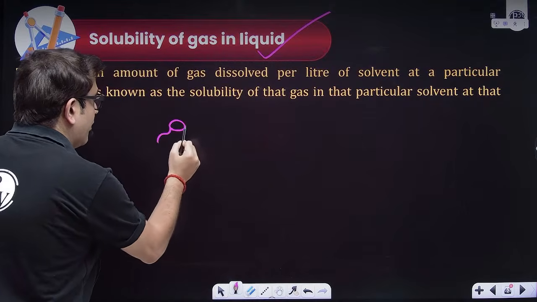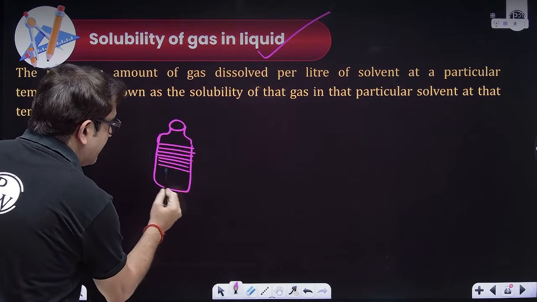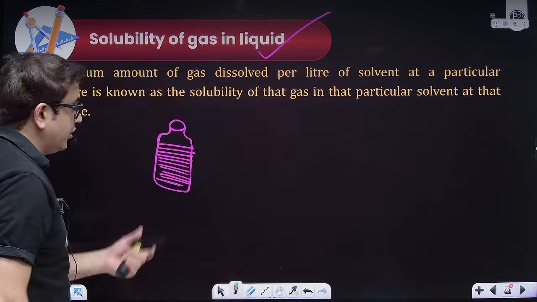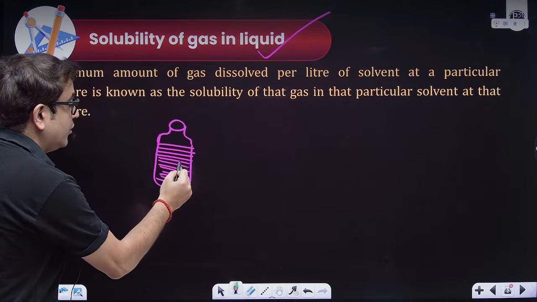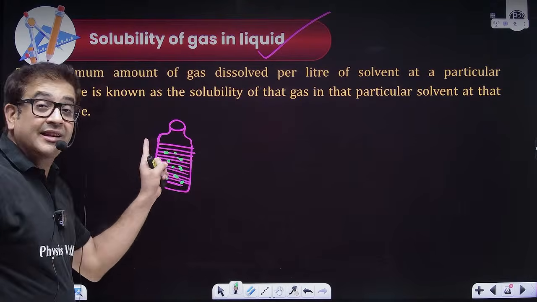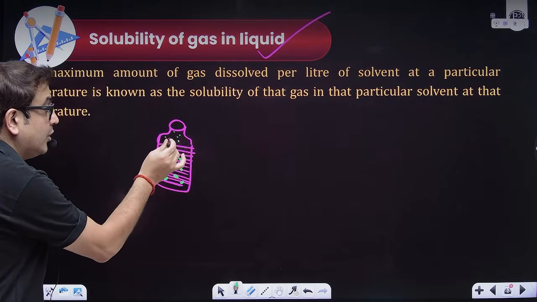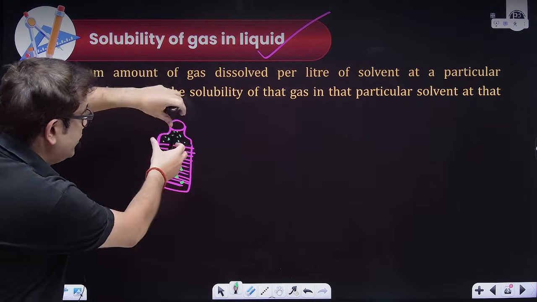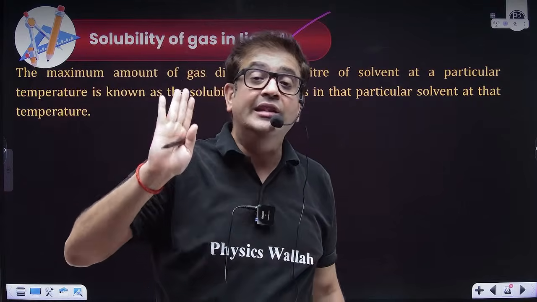You have seen from your childhood your cold drink. Cold drink is filled till here. The upper portion is kept vacant. Why? Because you want your cold drink to have that fizz of CO2. So if CO2 is dissolved in your cold drink, in your soda water, then obviously the pressure of CO2 has to be maintained above the solution only. Once you open this bottle and this CO2 is gone, and once you close this, now if the next day you are going to drink that cold drink, it will not feel the fizz.